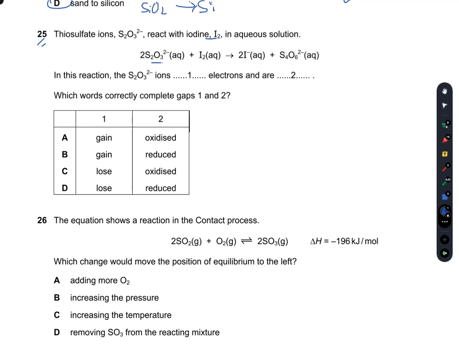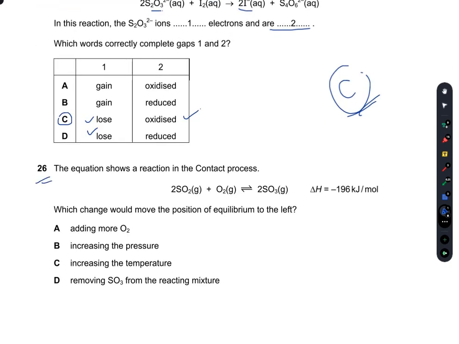So iodine has gained electrons here. Why has iodine gained electrons? Because S2O3 has lost electrons. It has donated its electrons to iodine. So S2O3 2 negative will definitely lose electrons. And what if they lose electrons? They will be oxidized. So C is the right option.